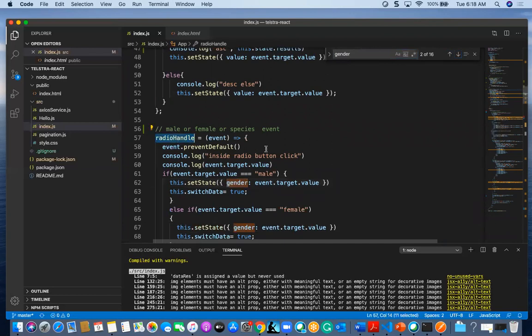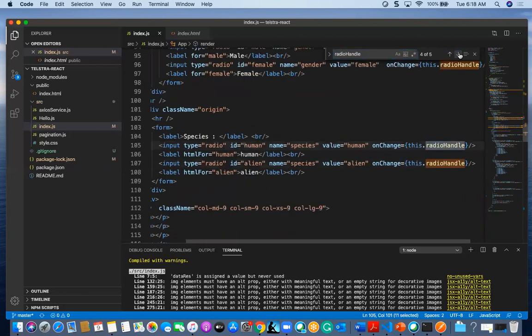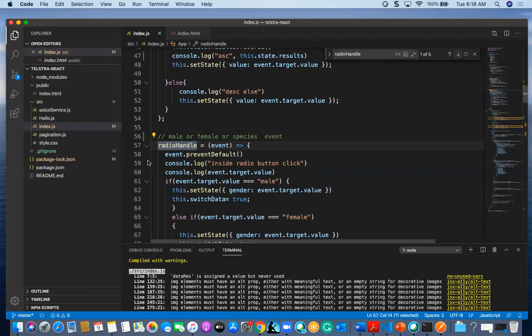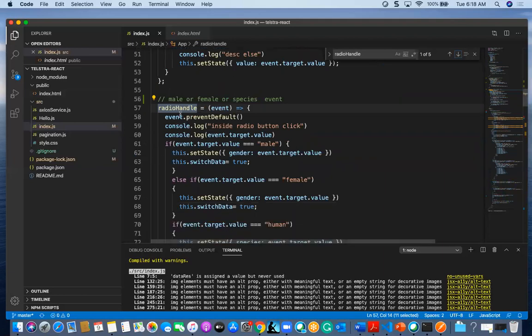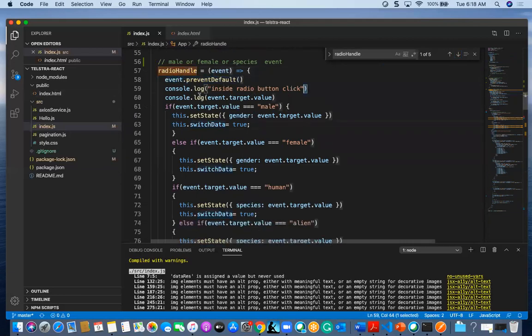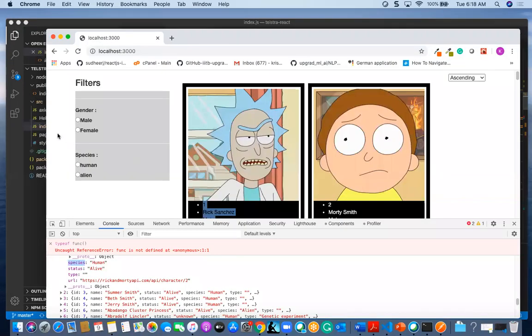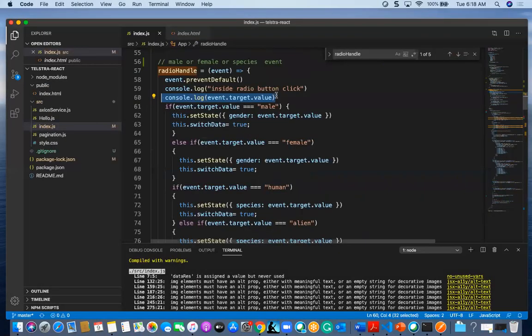I can see this radio handle for male, female, and human and alien, right? So it will enter this radio handle event with prevent default, and it will get the value of whatever we are clicking. If we click on male, this value will be male.